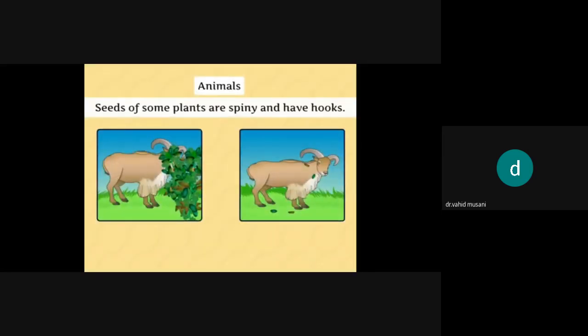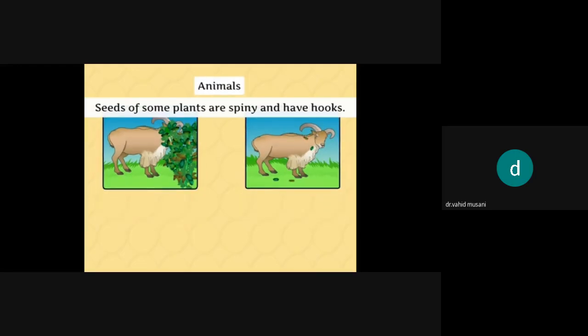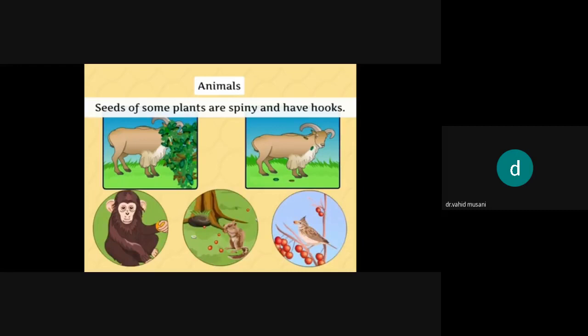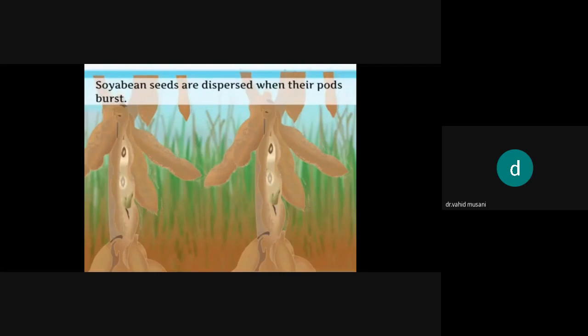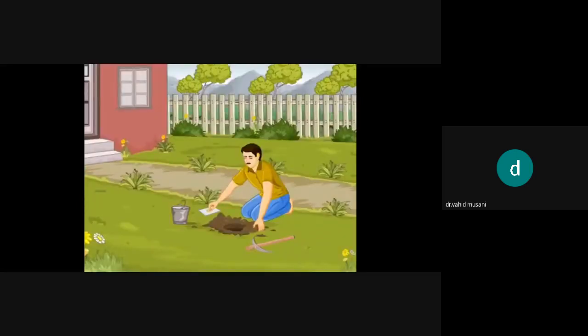Now see the hairy body of this animal, this goat. The seeds stick on its body and it will move away from the parent plant. Now squirrel, then monkey, then this bird. See the half-eaten fruit. Now this is called explosion of fruits. It gets ripe and opens by its own.